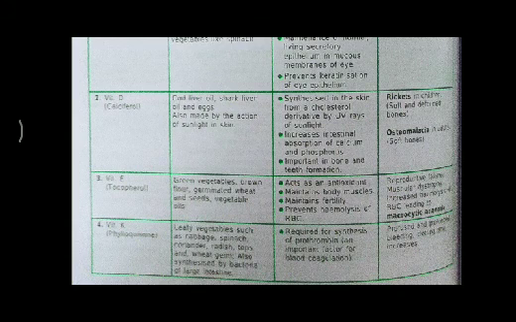Deficiency causes reproductive failure, muscular dystrophy, and increased hemolysis of RBCs leading to macrocytic anemia.